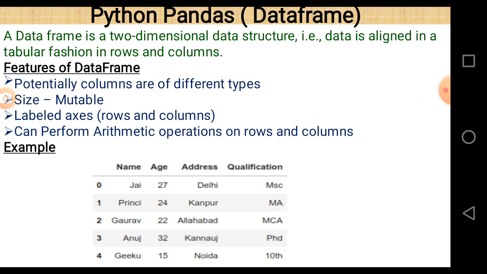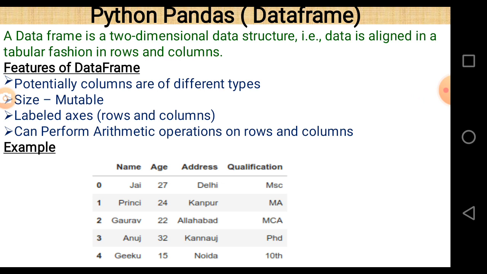And what are the features of a data frame? Potentially columns are of different types. In a data frame there are many columns, or more than one column, in which the columns are of different data types. Size is mutable, meaning you can change the size of a data frame.